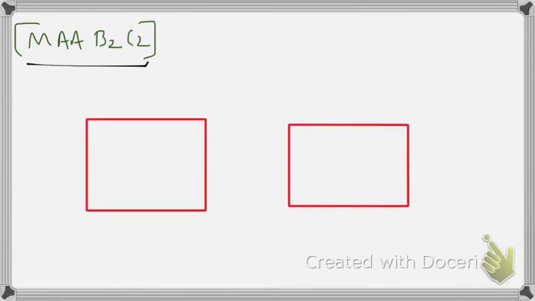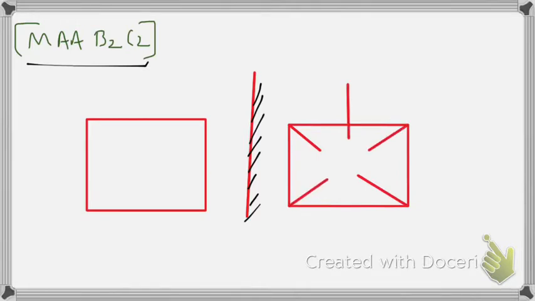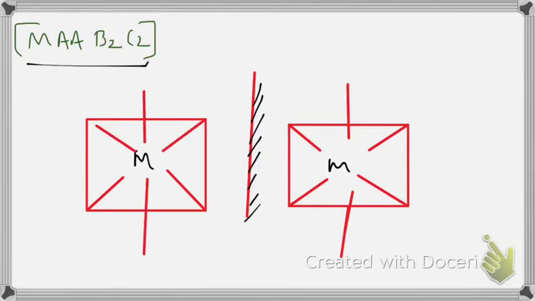This is for the mirror image. There is B2, C2, AA.